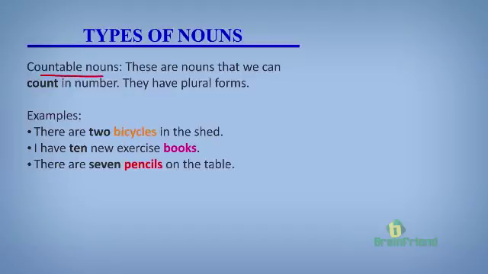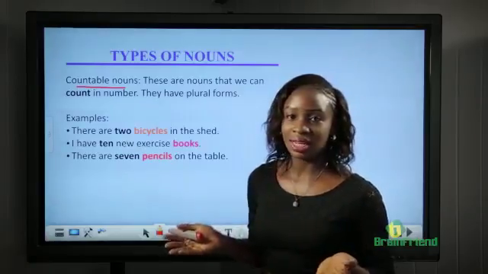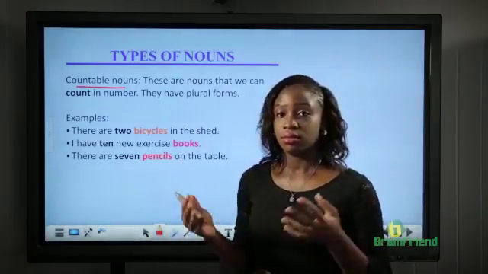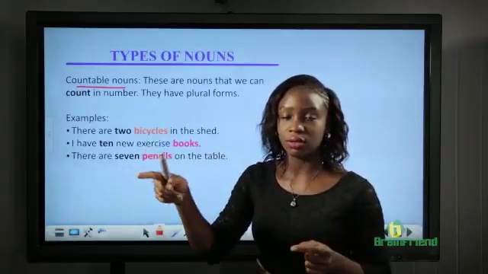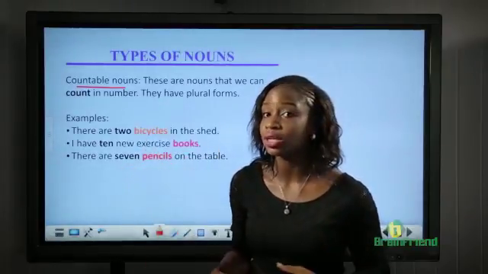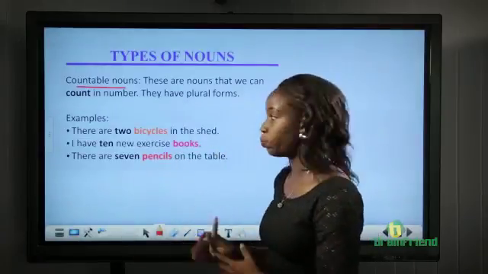Countable nouns. This one is very easy. These are nouns that you can count in number. That is, you can pick them one by one and count them. How many nouns are in this category? A lot of different objects that you can actually see and count. You can point them out one by one. They are all in this group.